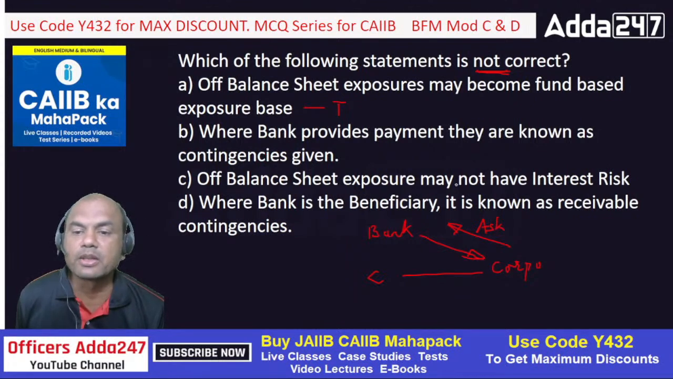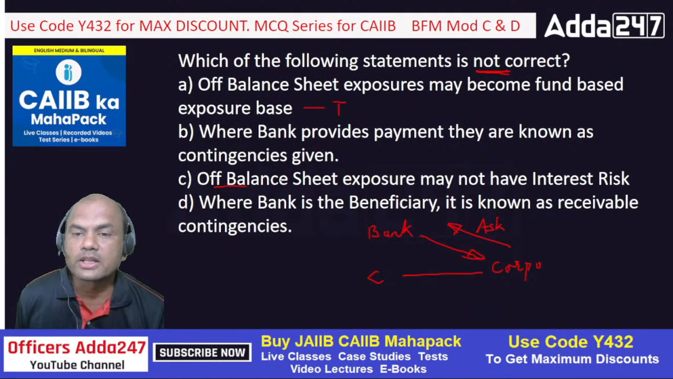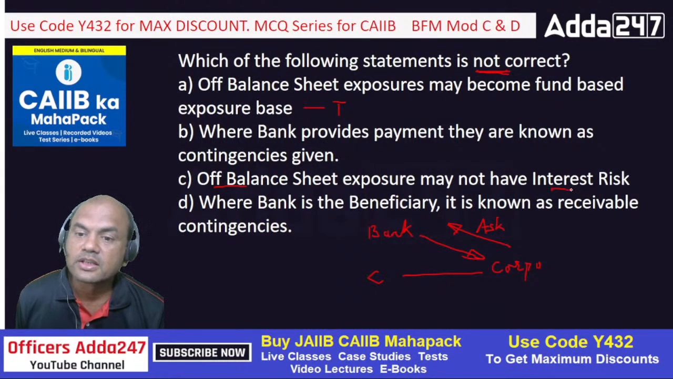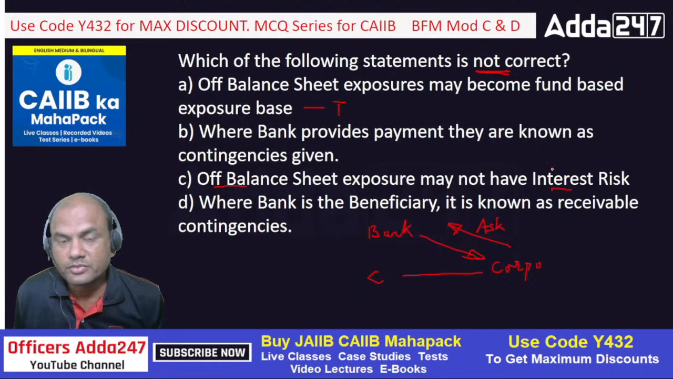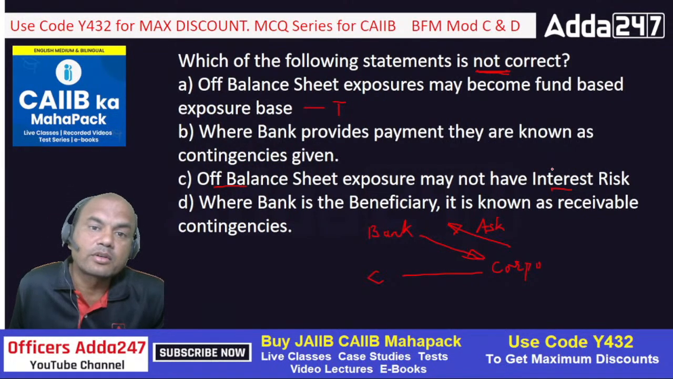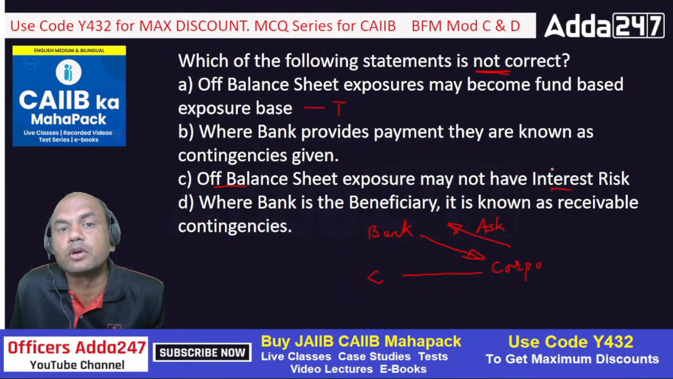Off balance sheet exposure may not have interest risk. Off balance sheet exposure means credit risk, contingency risk. Contingency risk may not have interest risk. What is interest risk? Interest risk means the asking rate of the bonds may go up. See here, there are always two parts in the bonds. One is coupon, second is the asking rate, which we call YTM. So if the coupon is, let's say, 7%, and in the bond market the rates now go up, other companies are giving a higher rate of interest.